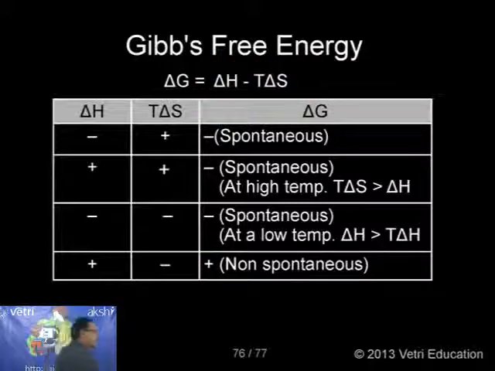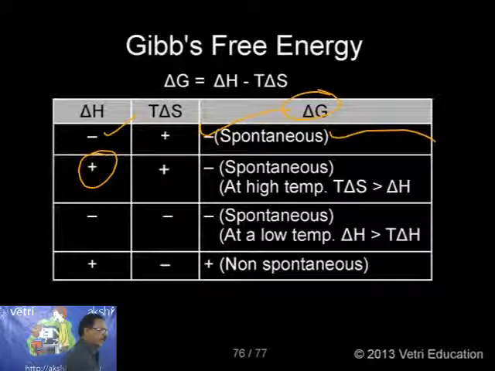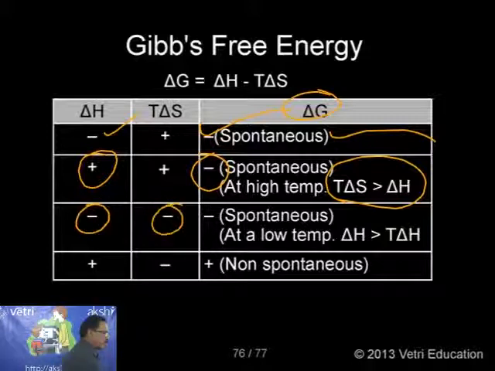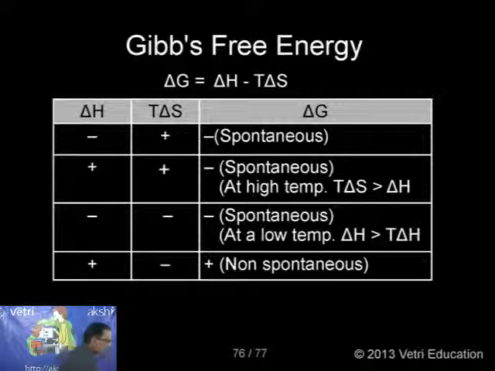So let me conclude now. If the delta G value is negative, it is spontaneous, though there are conditions. This holds for all exothermic reactions. In the case of endothermic reactions, delta G will be negative only under the condition that T delta S is greater than delta H. Then for exothermic reactions where T delta S is again negative, the resulting delta G is again negative and spontaneous, with the condition that delta H is greater than T delta S. And finally, if delta H is positive and T delta S is negative, the resulting value will be positive, and the process will be non-spontaneous. This is the interesting information.